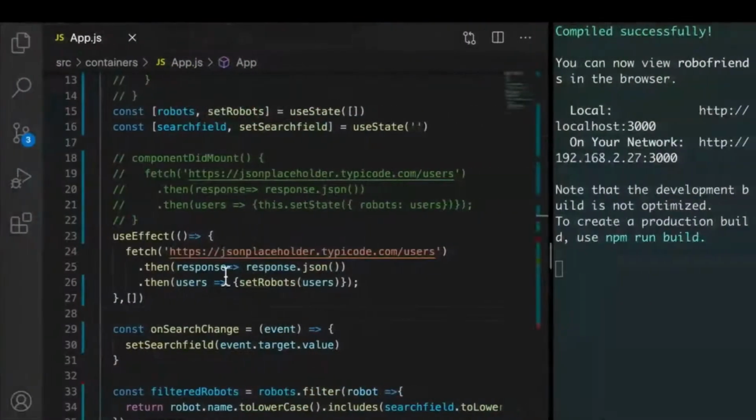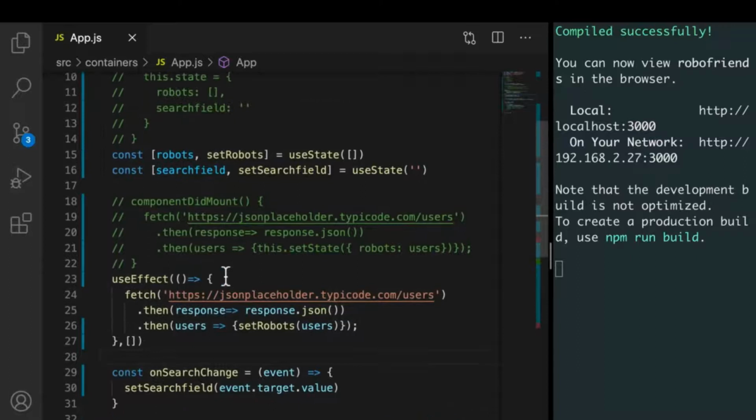There we go. I'll see you in the next one. Bye-bye. All right. So I know this part is a little tricky. When you first start off with hooks, it can be a little overwhelming.